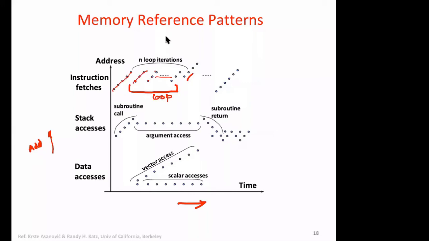Similarly, we can see a subroutine call is like this: first, second, third, fourth instruction, and there's no repeat then, right? There's no loop, and then argument access happens this way, and so on. So you can see that these kinds of patterns we can study, and then based on that we can see what our memory hierarchy should be. In general this shows that most of the time our execution has some kind of locality. That's all we can infer from this.